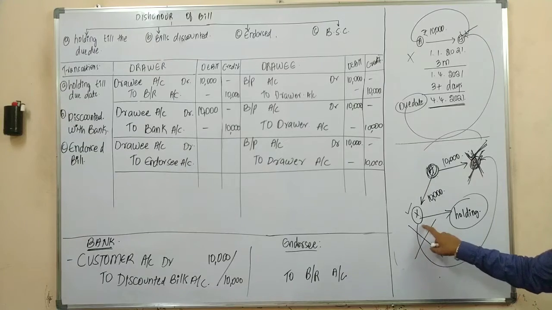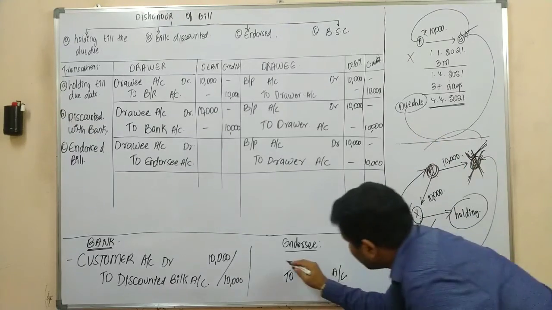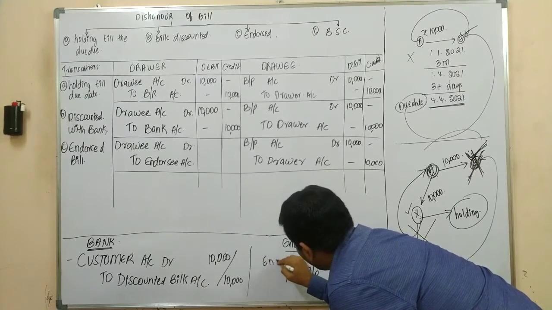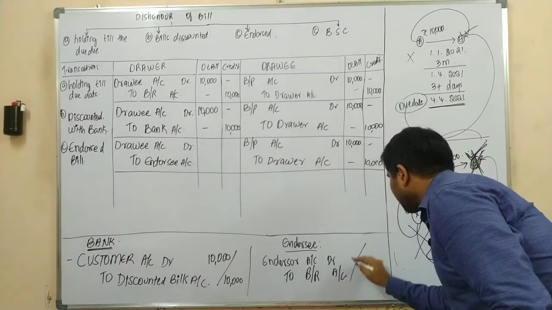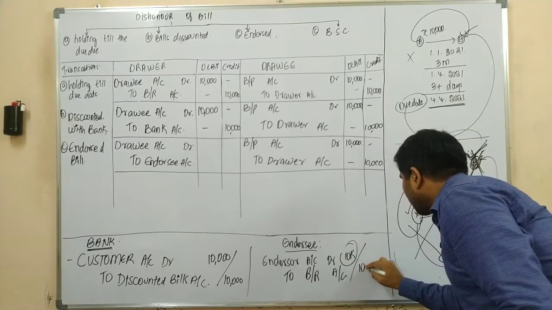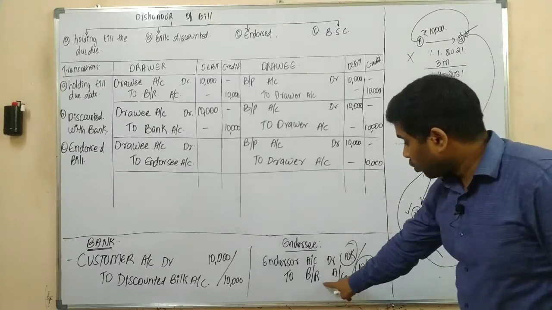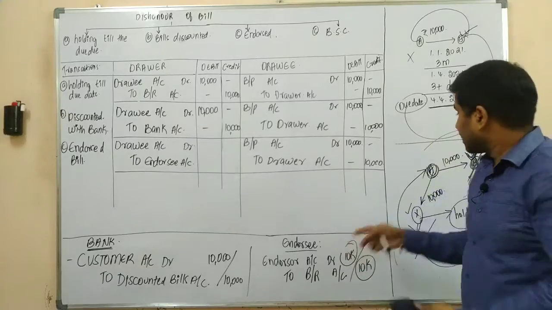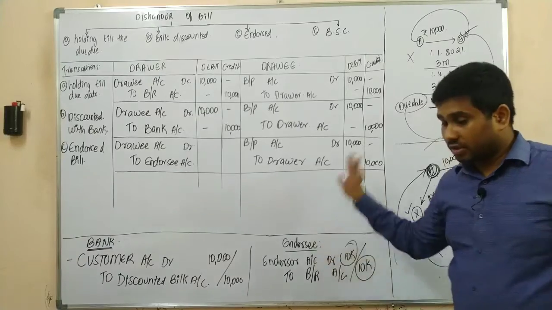So Mr. X needs to receive from Mr. A. In that case, he is raising Mr. A, that is nothing but his debtor. So what is the journal entry? The journal entry would be endorser account debit 10,000 to bills receivable 10,000. As this is no more an asset, we are cancelling the asset and raising an asset in the name of Mr. A, that is endorser. We are treating him as a debtor account. That's it. Next one.